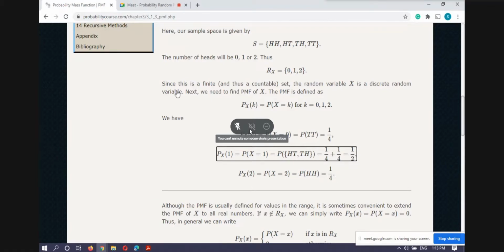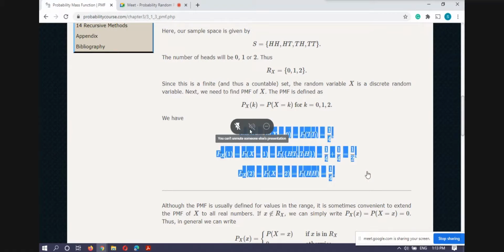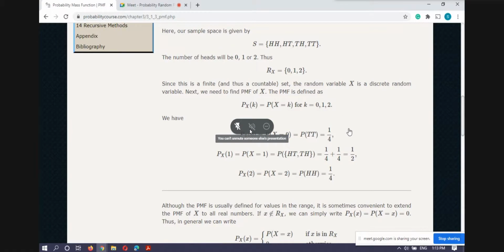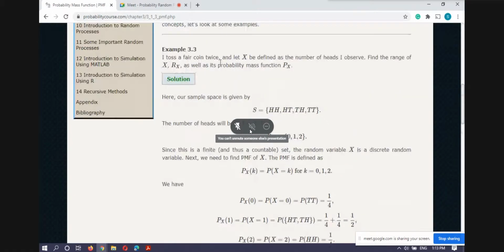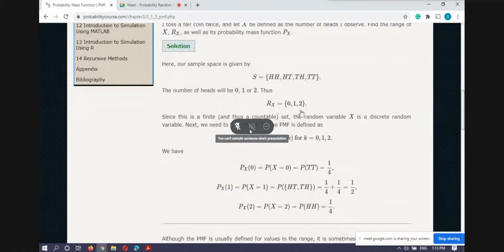So this whole thing is known as our probability mass function for this kind of experiment, and this is our range space. This is also the notation to represent the probability mass function, P with capital X in suffix, to represent that we are talking about the random variable capital X and we want to know the probability at x_k. In particular here we defined x_k as k.